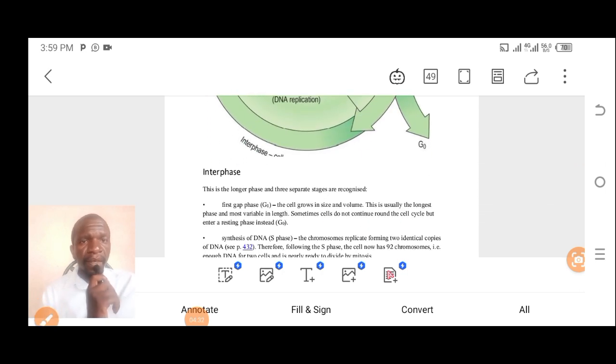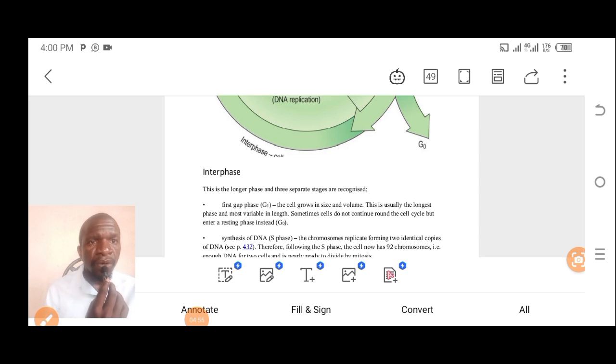Right, now, the interphase is the longer phase, and three separate stages are recognized. So the interphase is the longest phase, and it has three separate stages that are recognized. What are some of these stages? The first stage is called G1, right?